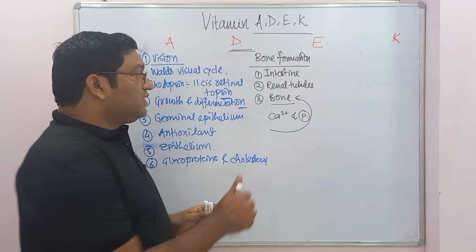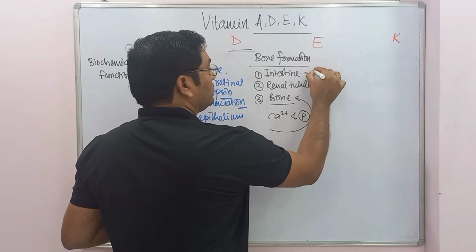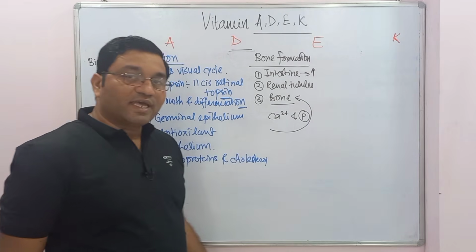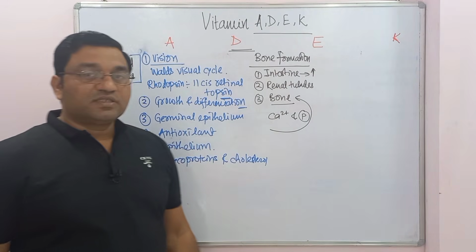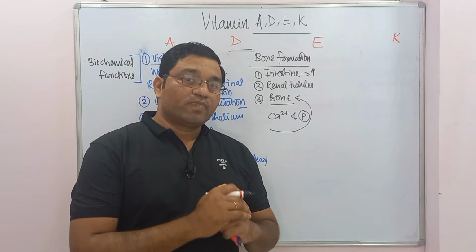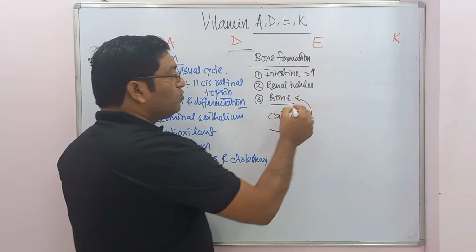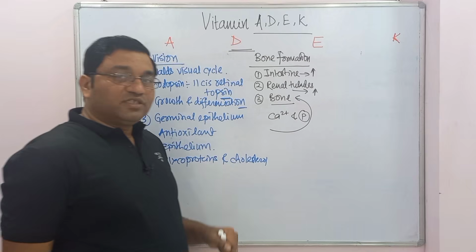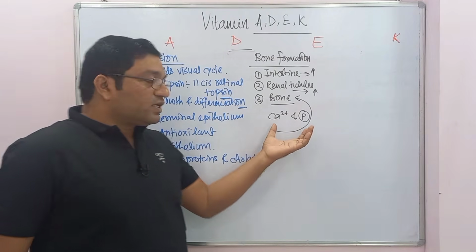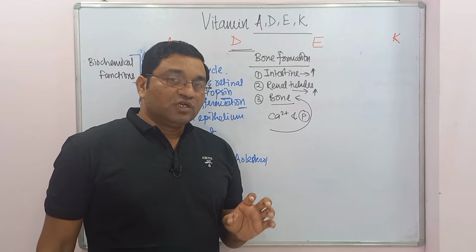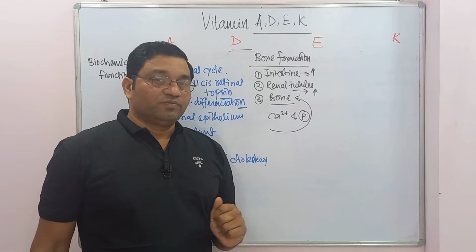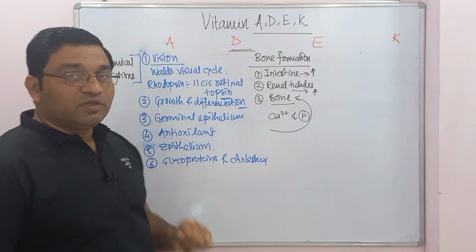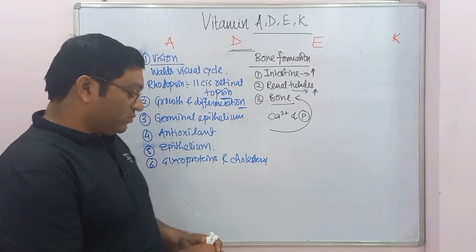Through the intestine, it increases the absorption of calcium. By producing the calbindin protein, it increases the absorption of calcium from the intestine. Then in the renal tubule, it increases the renal tubular absorption. So it increases the calcium level. It is responsible for deposition of calcium in the bone. So it is important in the formation of bone. This is the important function of vitamin D, calcitriol.